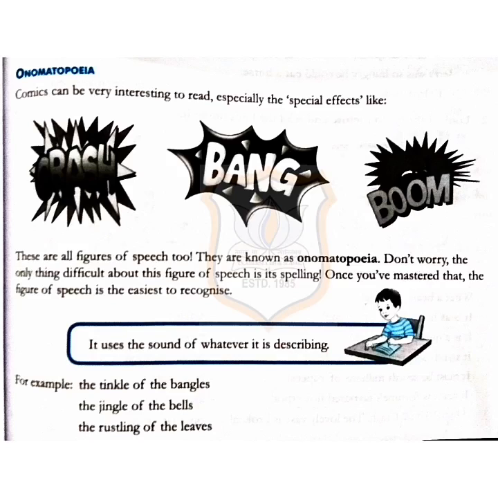Thus, we can say that figures of speech are words or phrases that depart from straightforward literal language. Figures of speech are often used and crafted for emphasis, freshness of expression, or clarity.